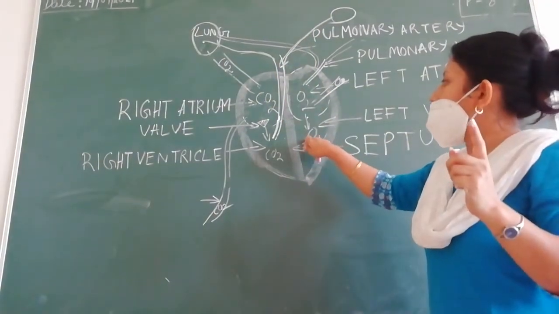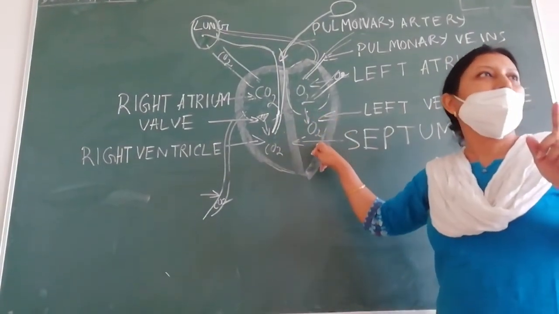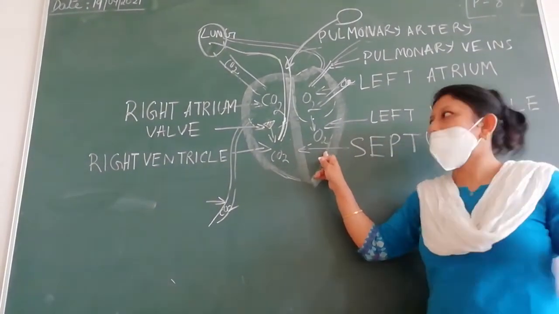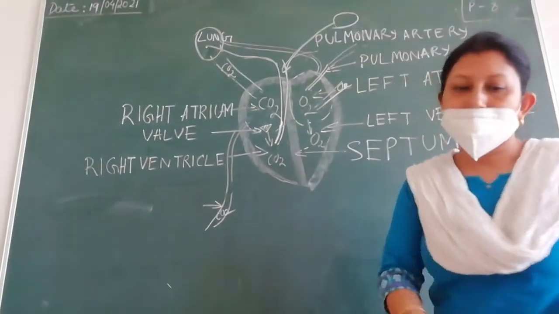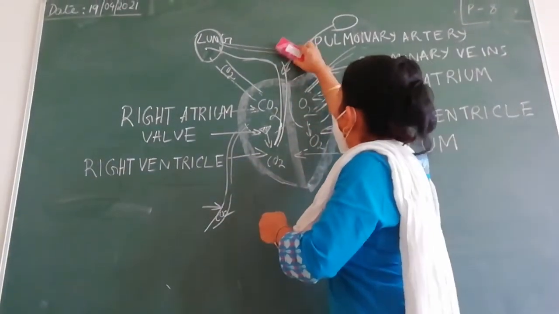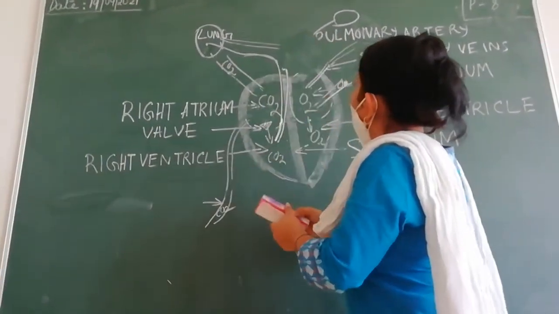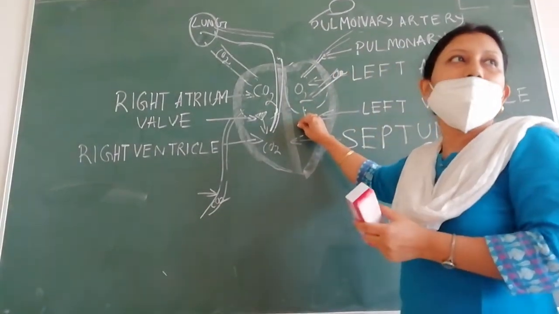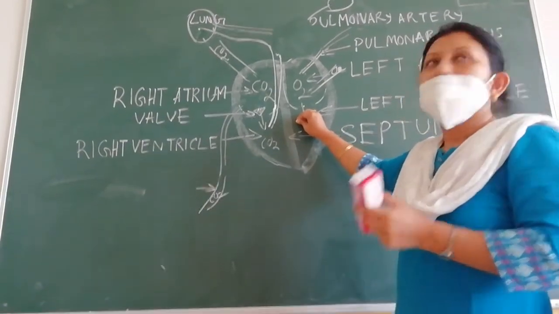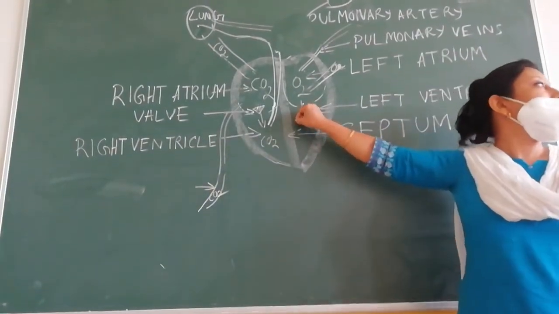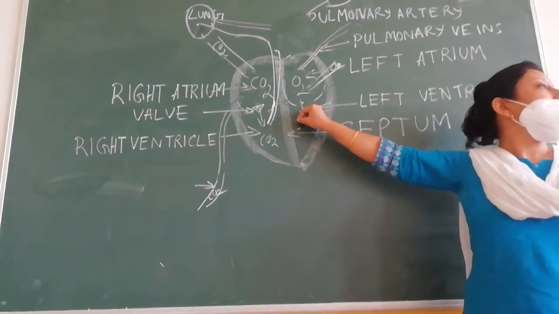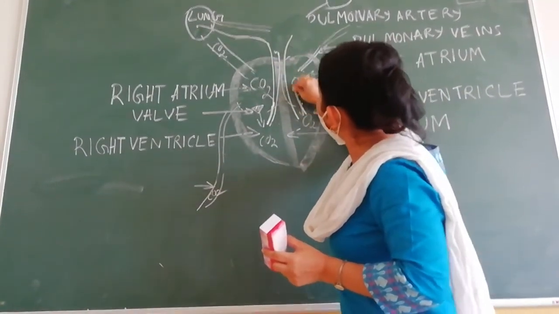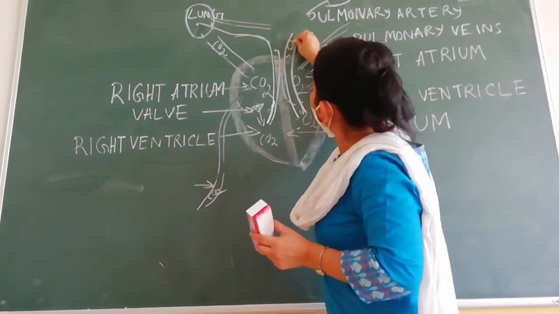What happens to the oxygenated blood which comes to the left ventricle? One large artery arises. I'll rub this part because it has become very messy. One large artery arises here. From where does the artery arise? Left ventricle. From here, one large artery arises, which will carry the oxygen-rich blood.